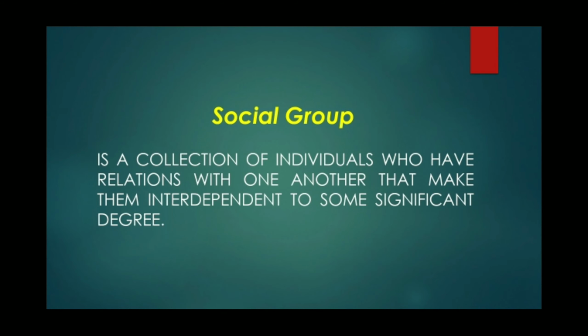And now let's find out what is the definition of social group. It's a collection of individuals who have relations with one another that make them interdependent to some significant degree. Or it also consists of 2 or more people who regularly interact and share a sense of unity and common identity. Examples are the members of a sports team, club, church group, college class, and workplace.